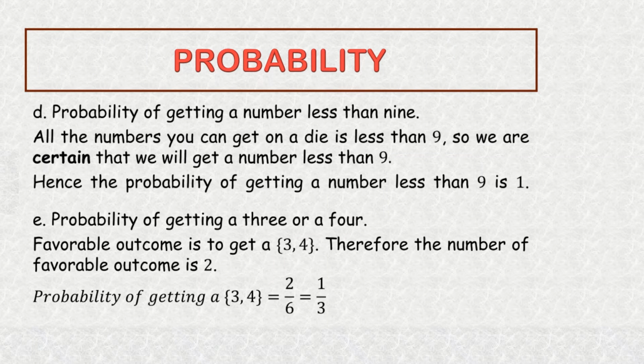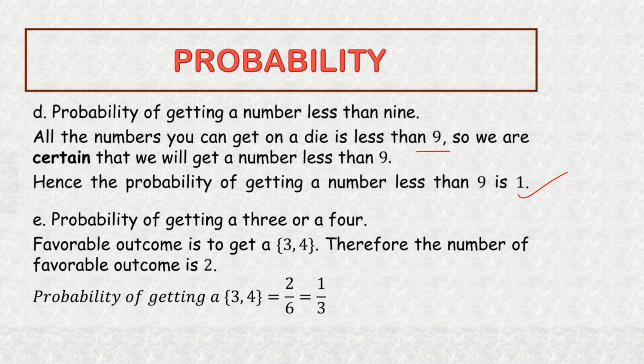Next up, probability of getting a number less than 9. Now if you go to the list of possible outcomes, you will see we have numbers from 1 to 6. So that means that all the numbers you can get on a die are less than 9. So we are certain that we will get a number less than 9. So this means that the probability of getting a number less than 9 is 1.